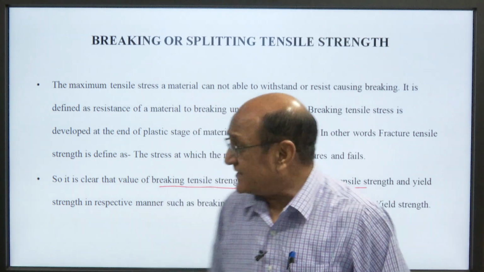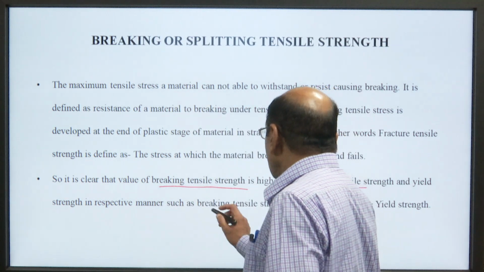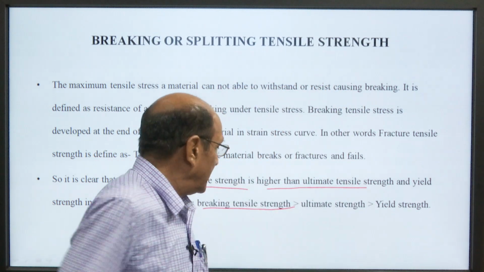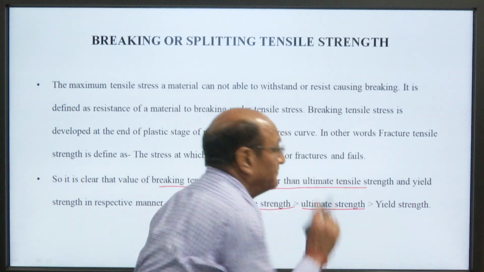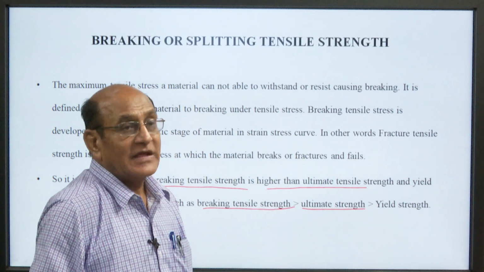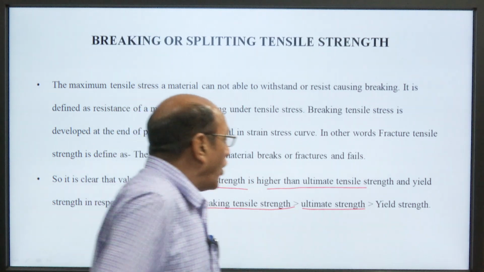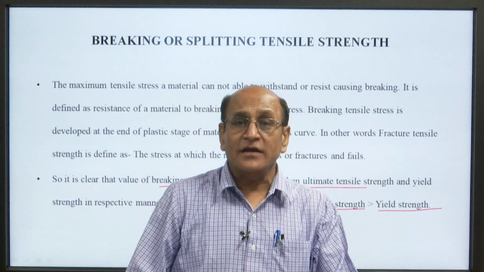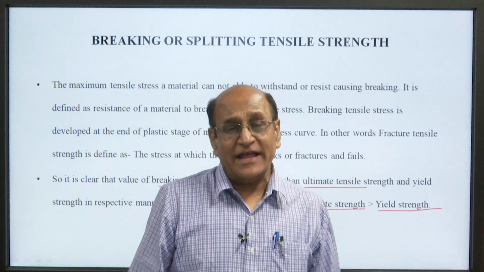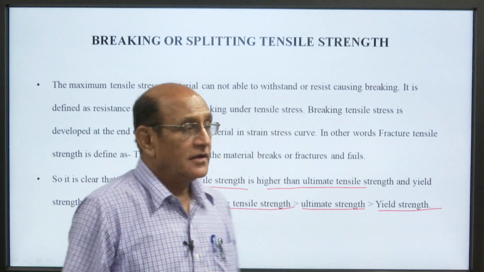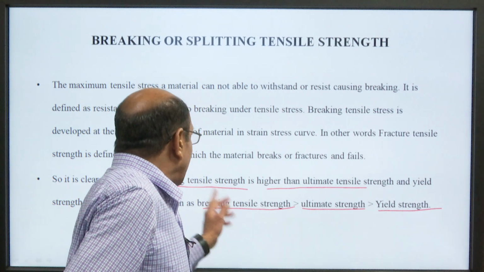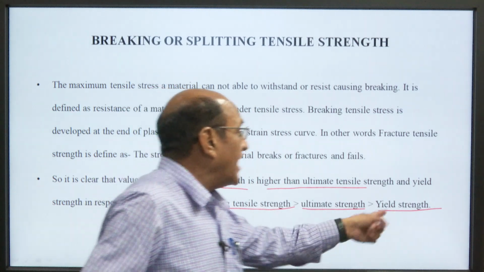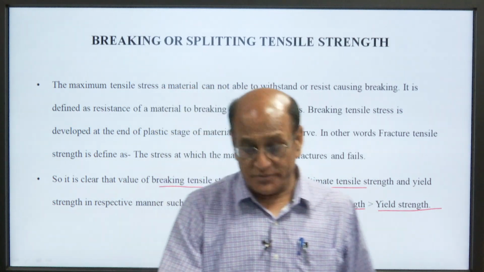So, we can say this is the most important thing: the breaking tensile strength is more than the ultimate strength, and it is more than the yield strength. So, we can easily say that breaking tensile strength is more than the ultimate strength, which is more than the yield strength.